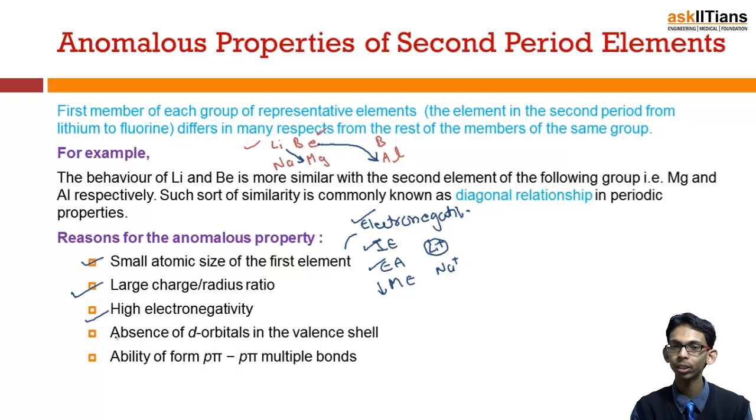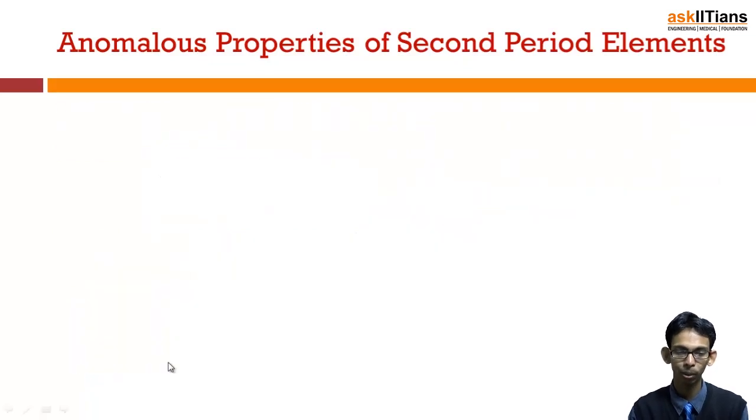Next is the absence of d orbitals. Actually, the lower members of the group have d orbitals, while the first members cannot have d orbitals in their structure. So the absence of d orbitals is also an important factor for why these show some anomalous properties. And next, the most important one, is the ability to form p pi multiple bonds.